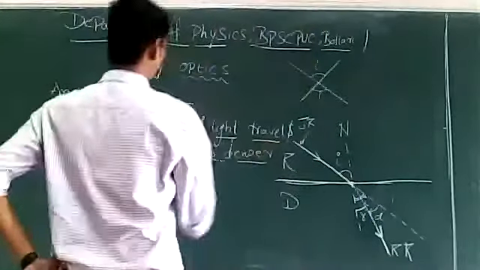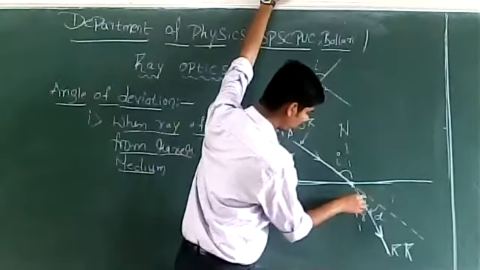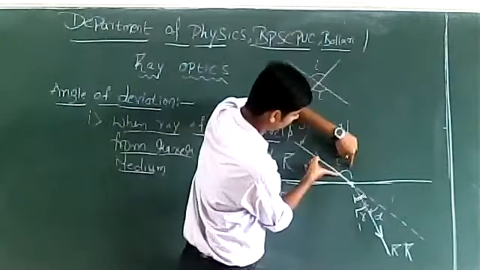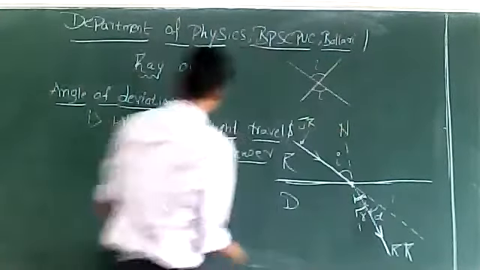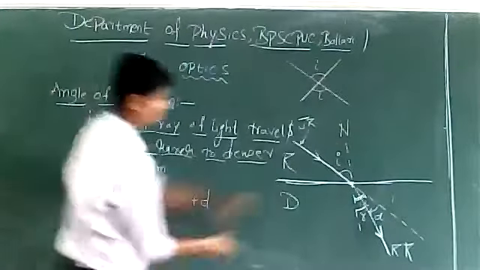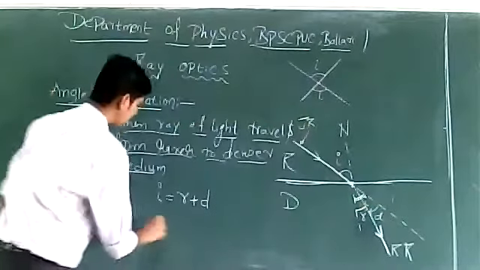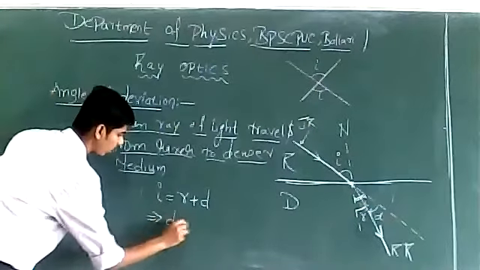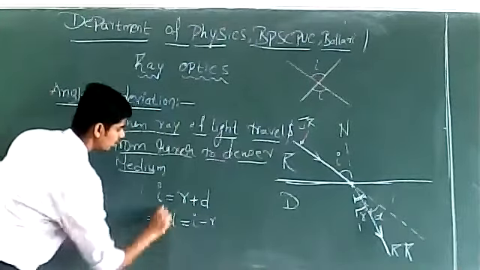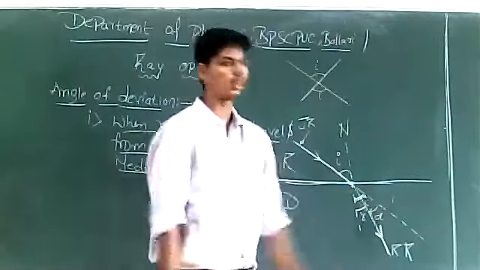Okay. Now, from this diagram, I can write I. This is right because this and this angle are vertically opposite. Can I write I is equal to R plus D? Angle of incidence I is equal to R plus D. This implies D, the angle of deviation, is equal to I minus R. This is the angle of deviation produced when a ray of light travels from rarer to denser medium.